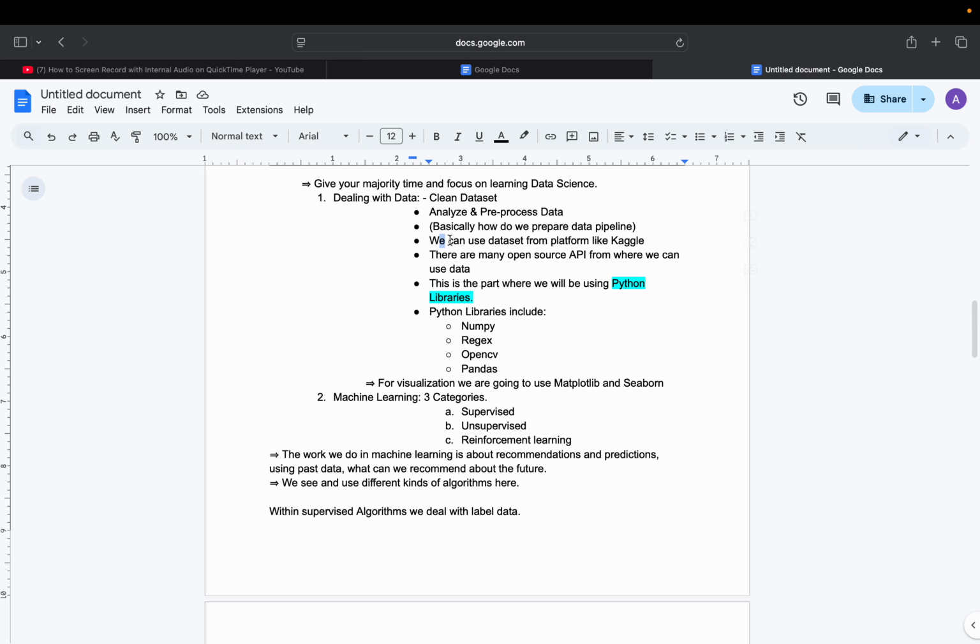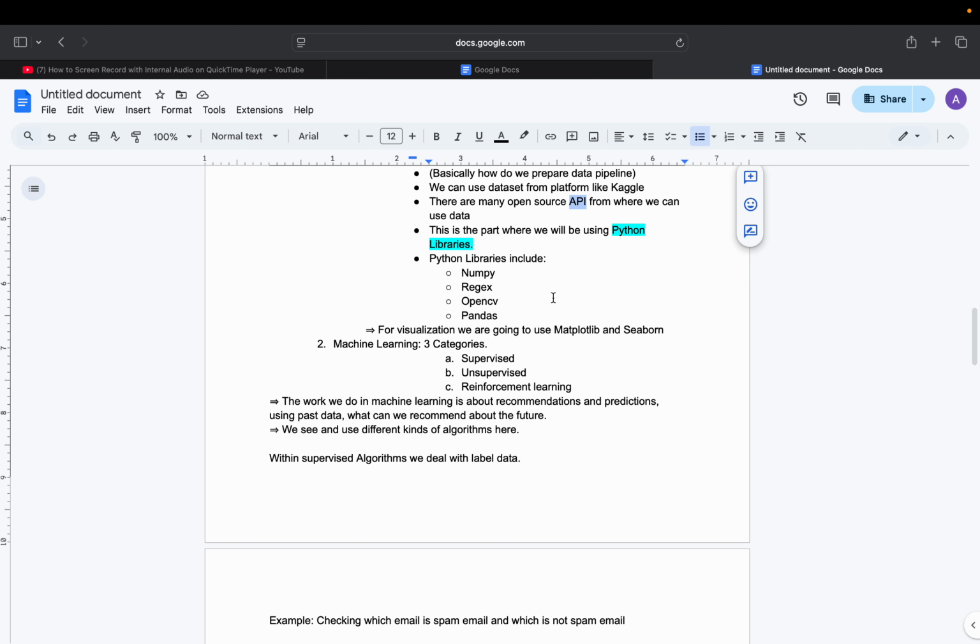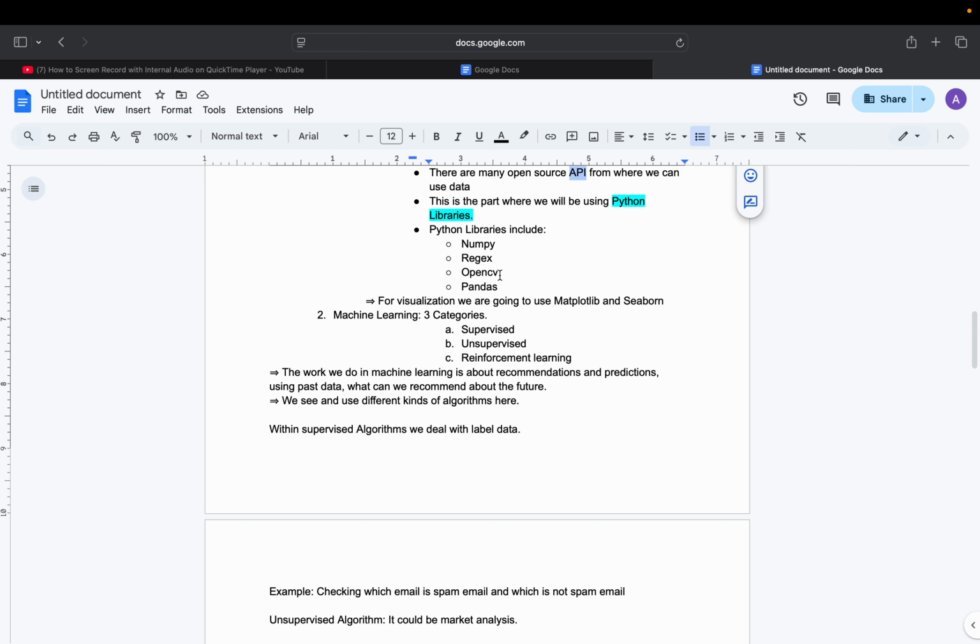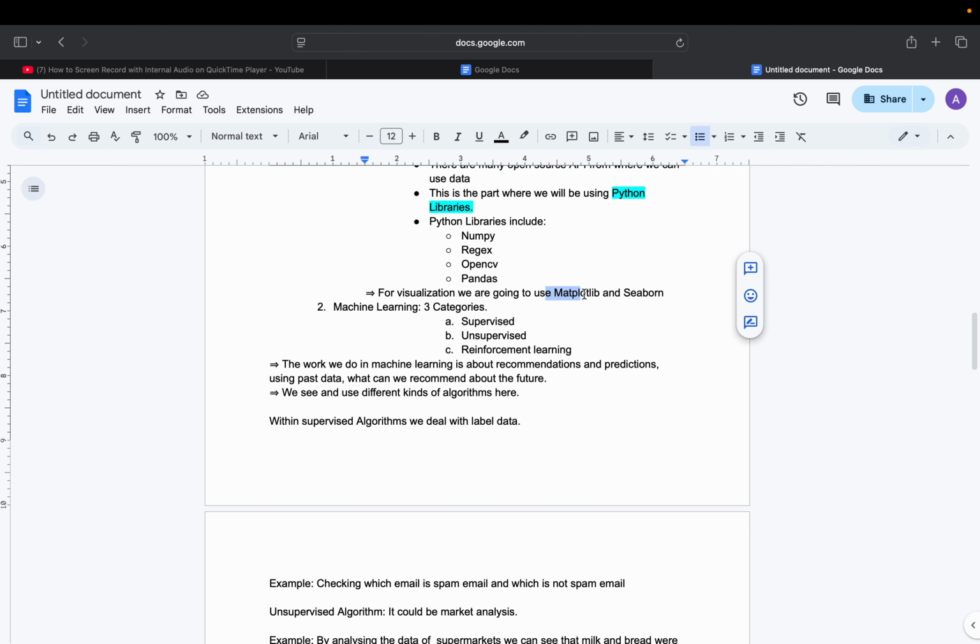Then we can use data set platforms like Kaggle. You need to make yourself aware of how to use data set platforms like Kaggle. Then there are many open source APIs. You need to learn to use them, know different open source APIs, and implement them in your program. And this is where Python libraries come in. You need to know the different Python libraries, including NumPy, regex, OpenCV, and pandas. For visualization, we are going to use Matplotlib and Seaborn.